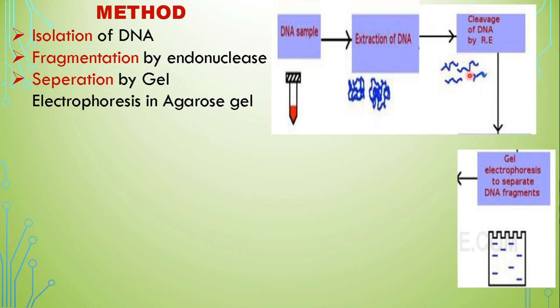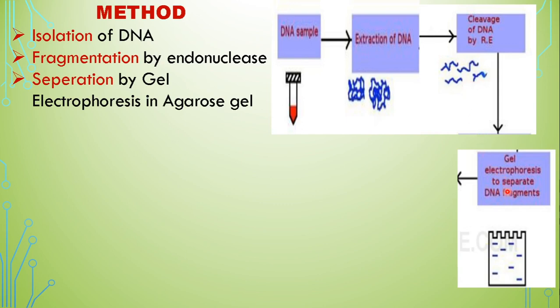Because here, what are we getting? We are getting all the fragments together. We cannot make out the long and the short fragments, so we will not be able to study the fragments here. It is very important that they get spread out and are separated from each other. So for that, what is done? We subject the cut fragments to gel electrophoresis.